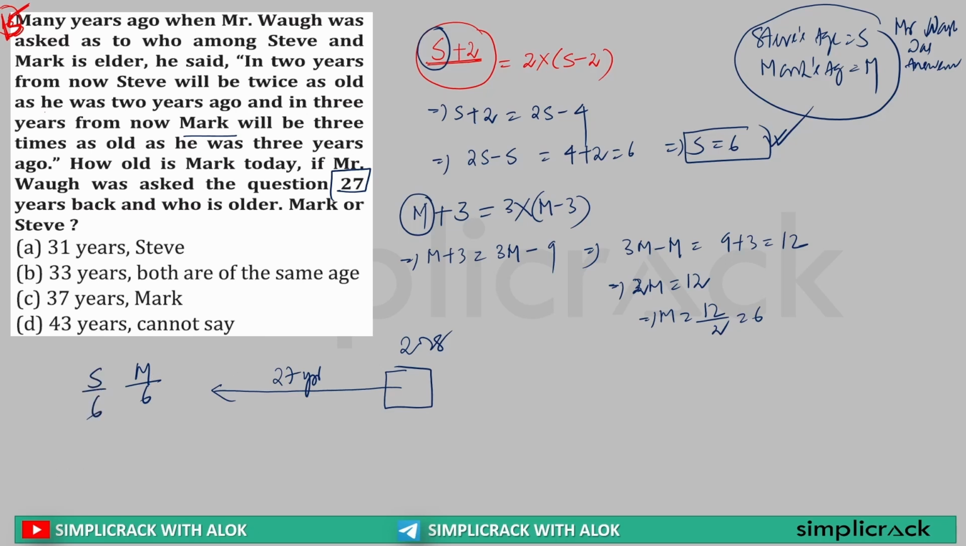So right now, what will be Mark's age? 27 years before it was 6, so now it will be 6 plus 27, which is equal to 33. Same, Steve's age was 6 before 27 years. Now it will be 6 plus 27, that is equal to 33. This means the age of Mark and Steve is the same, and that is 33 years. So how old is Mark today? He is 33 years. And who is older, Mark or Steve? Both are of the same age. So option B is the right answer.